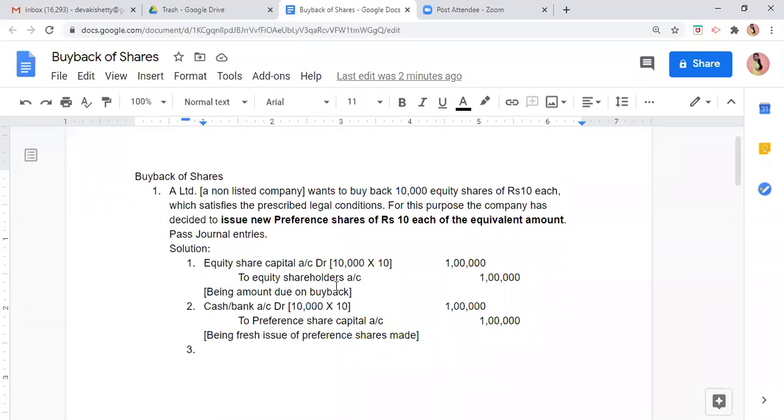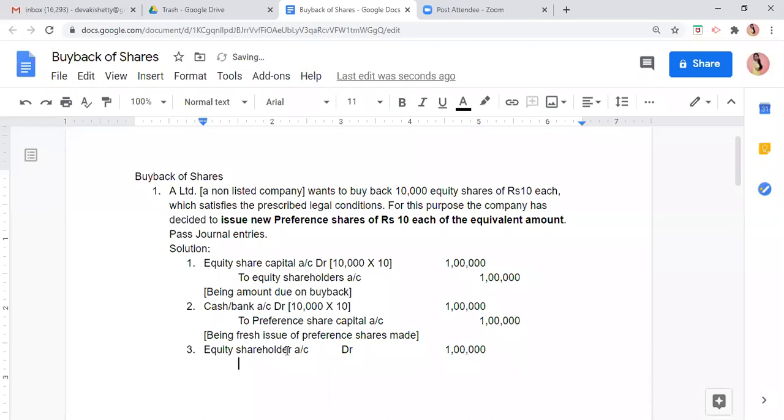When we pay them, what will happen? Equity cash will go out. One thing, when we pay the equity shareholders, cash will go out. One more thing, what will happen? Second, this equity shareholders was in the credit. Now in our accounts, to cancel the credit, the opposite, where will this come? This will come in the debit. So equity shareholders account debit. How much amount we have to pay on buyback?